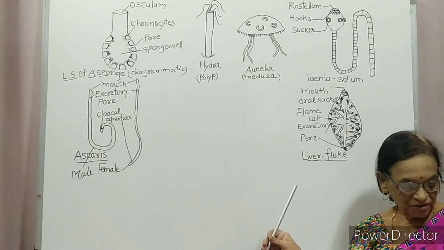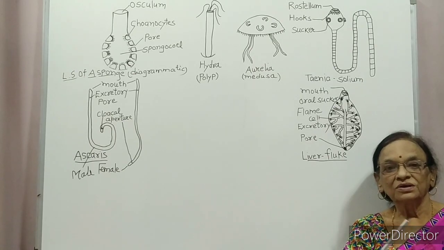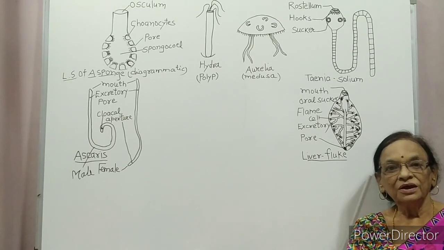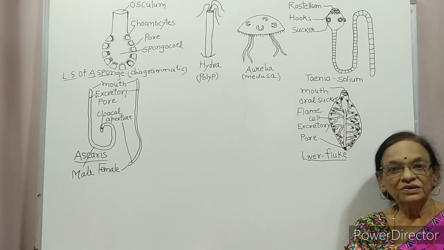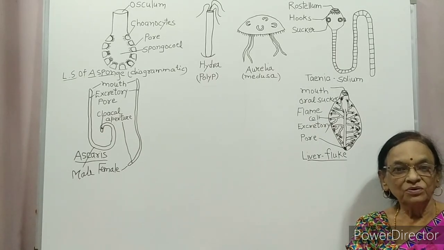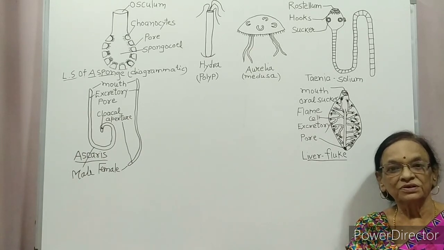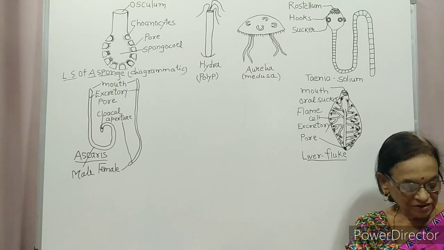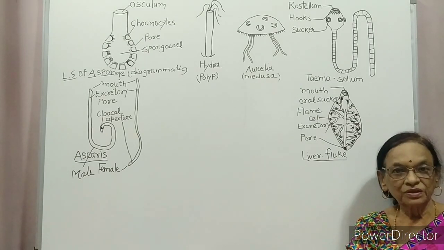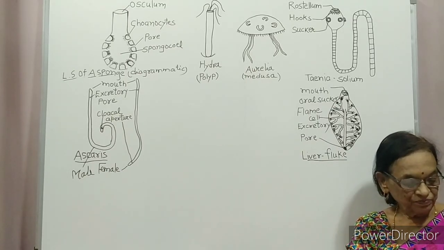It is called metagenesis. So when an organism has both polyp and medusa forms, they exhibit alternation of generation. Means polyp produces medusa by asexual reproduction and medusa produces polyp by sexual reproduction. So this is called metagenesis.